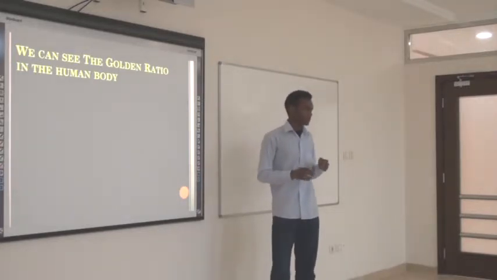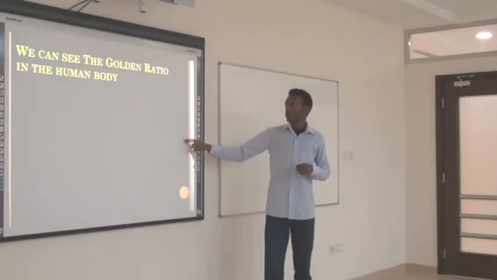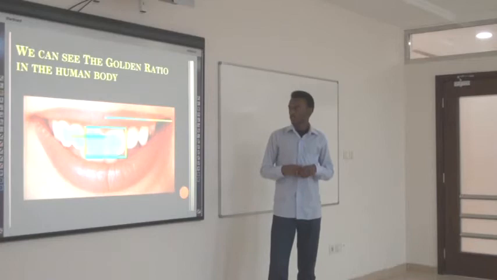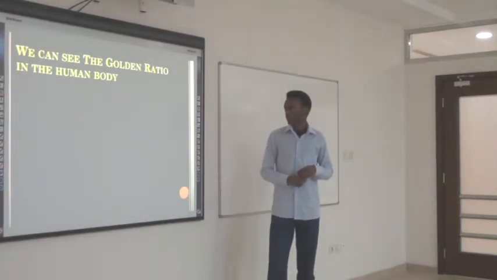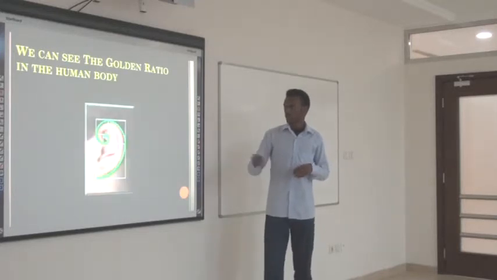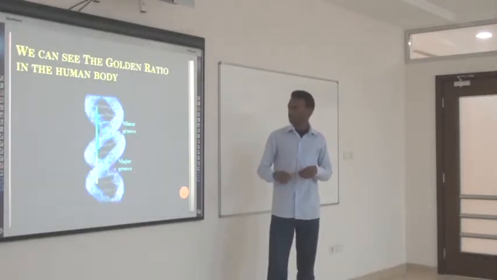So the human body is a living example of the golden ratio, of how accurate this number is. We can see it in the facial features, in the teeth, in the forearm, and here we have a golden spiral of the ear, and the DNA.